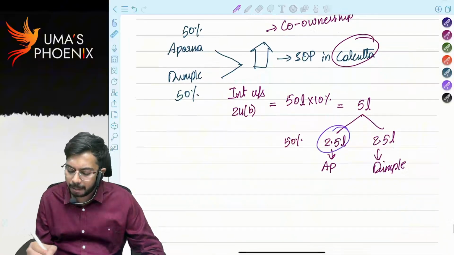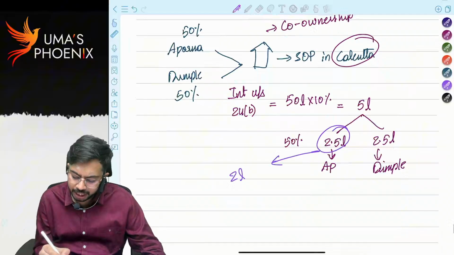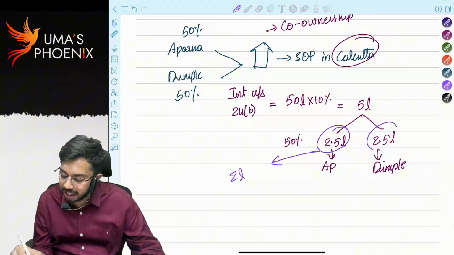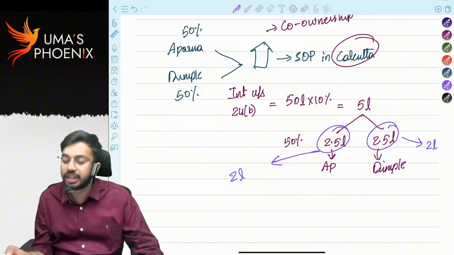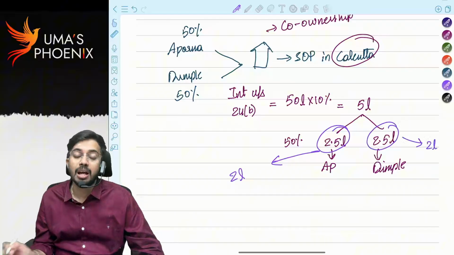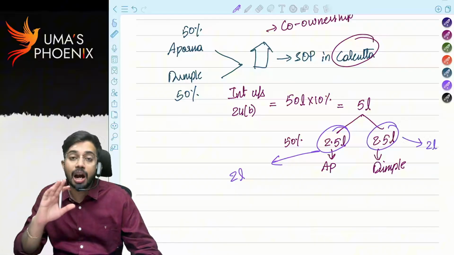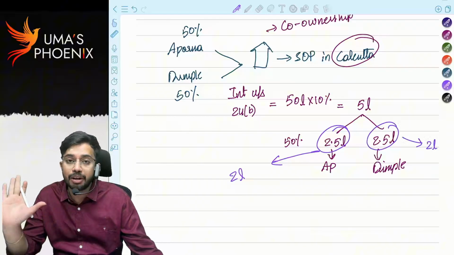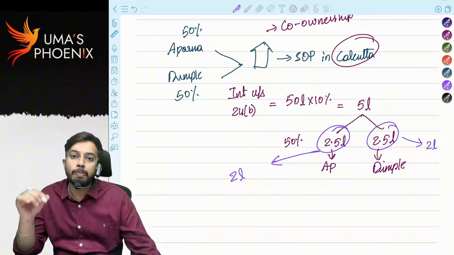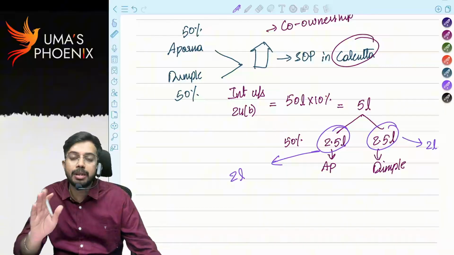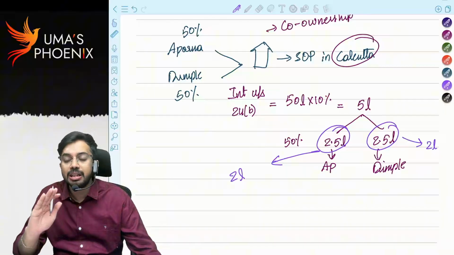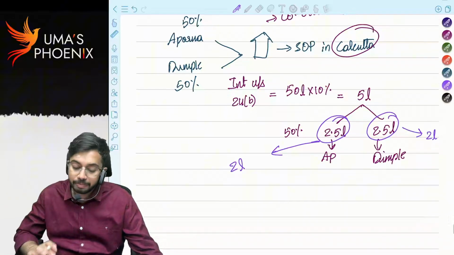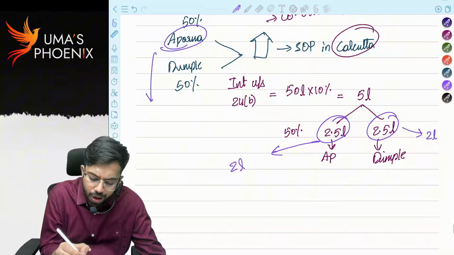Individually, the maximum interest Aparna can claim as deduction is 2 lakhs. Even Dimple can claim a maximum of 2 lakh rupees, because for self-occupied property under optional tax rates the maximum deduction allowed is 2 lakhs. Even though the interest is 2.5 lakhs, the maximum deduction allowed for Aparna is 2 lakhs and for Dimple is 2 lakhs. See, this is co-owned.